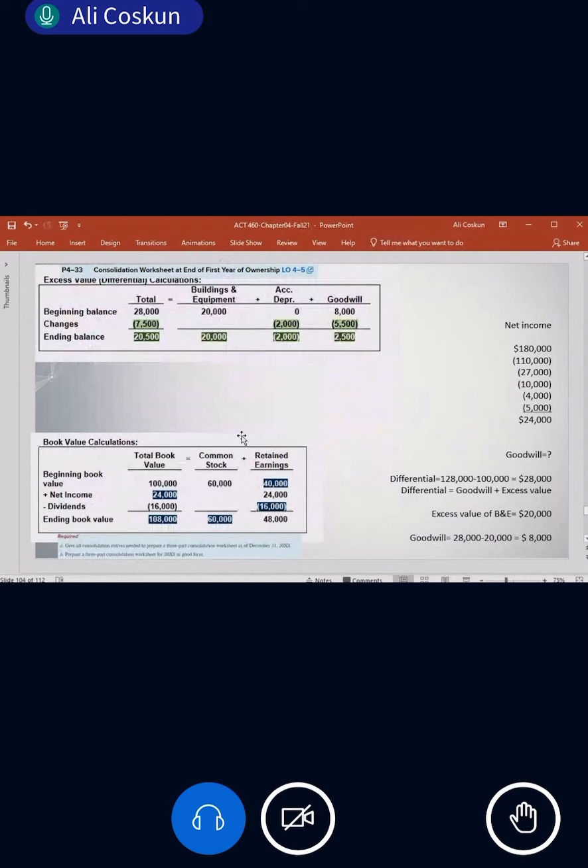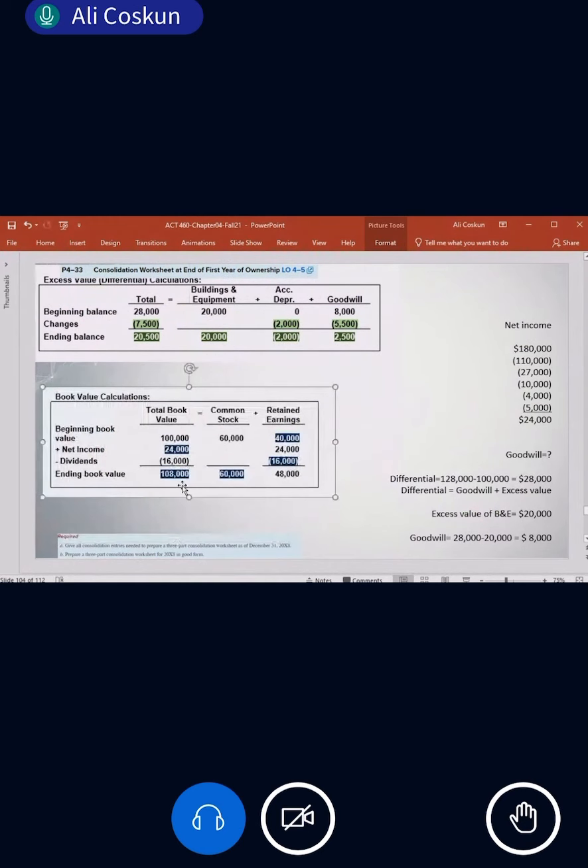So when we look at the book value of the investment, right? What is the book value of the investment? Beginning balance is 100 because 60 plus 40, right? And when we look at the net income, plus 24 minus 16, this is the ending balance for retained earnings.